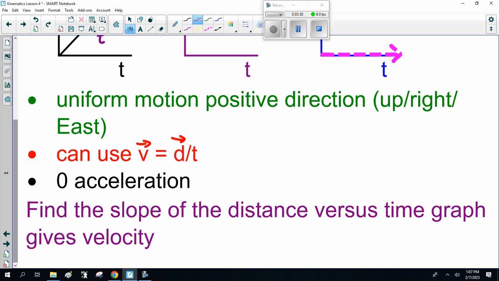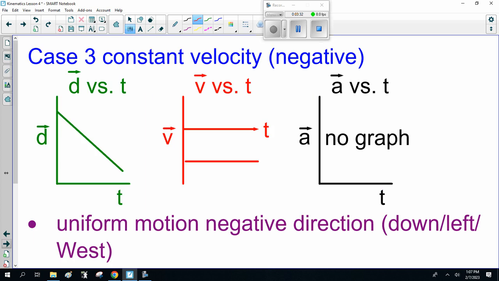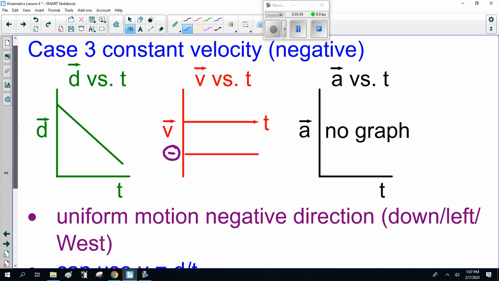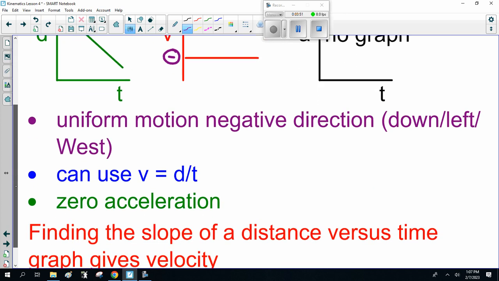All right? Now, case 3, constant velocity in the negative direction. Notice here displacement versus time is going down, which means you have negative velocity, so you have a negative number down here. And note that that's flat, so there's no acceleration graph. Now, be specific.